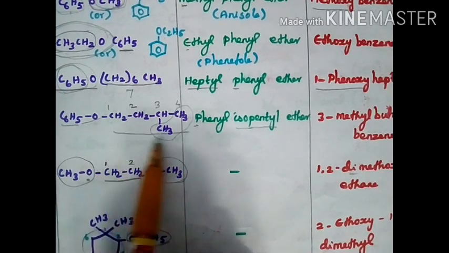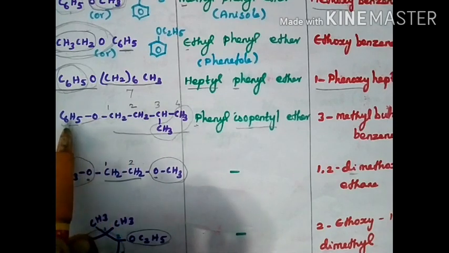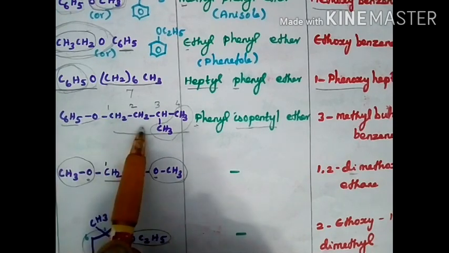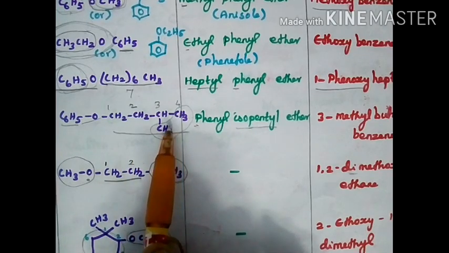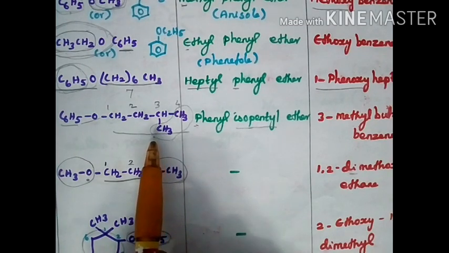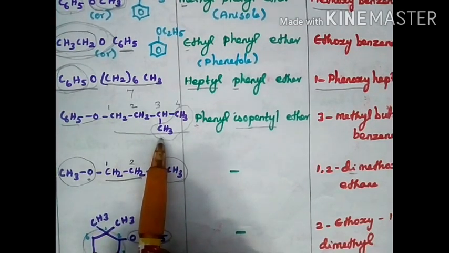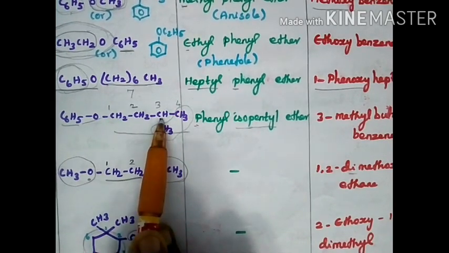Phenoxy, or this is pentyl. So this is a larger group, a benzene ring, and this group is attached to it. Now, while writing the IUPAC name, you must find whether there is any substituent, that is the prefix. Here methyl is our prefix, the substituent, attached to which carbon? Third carbon. So first you have to write 3-methyl.